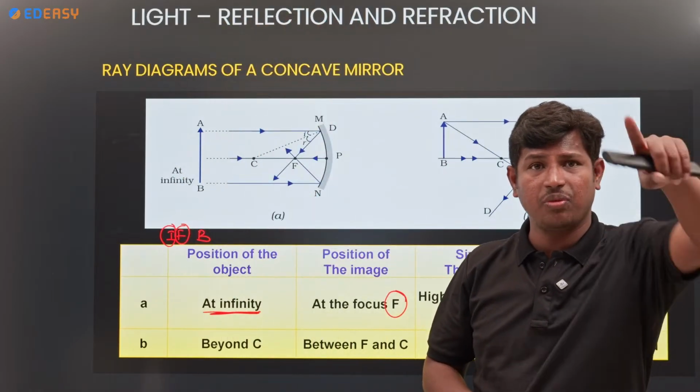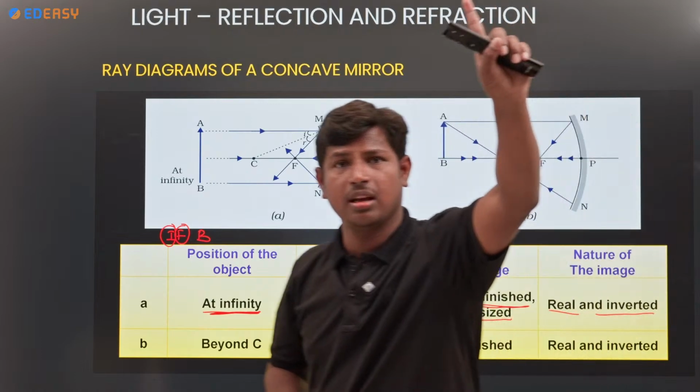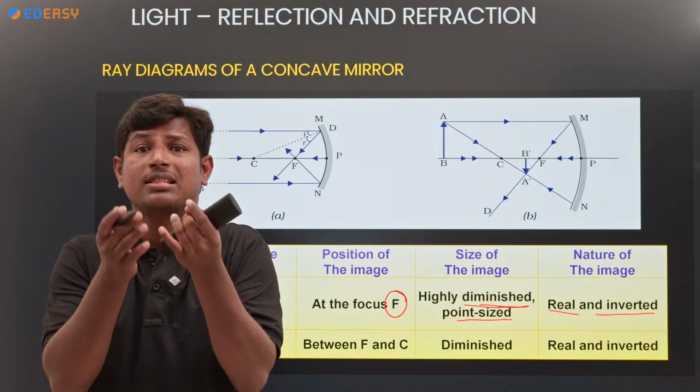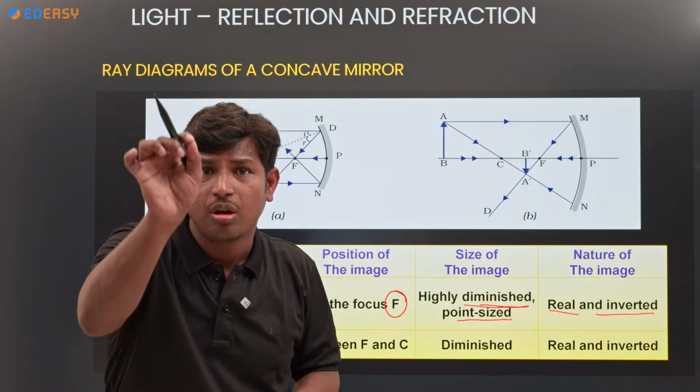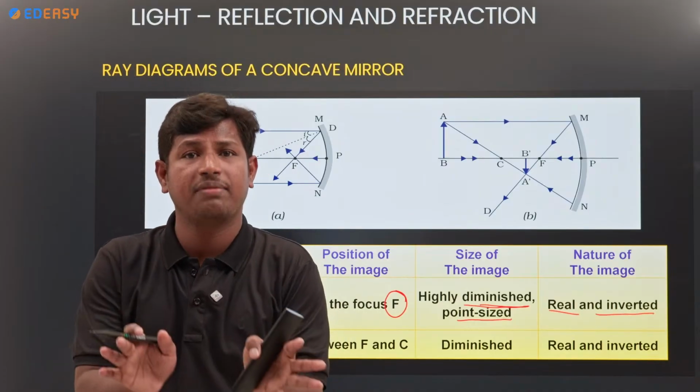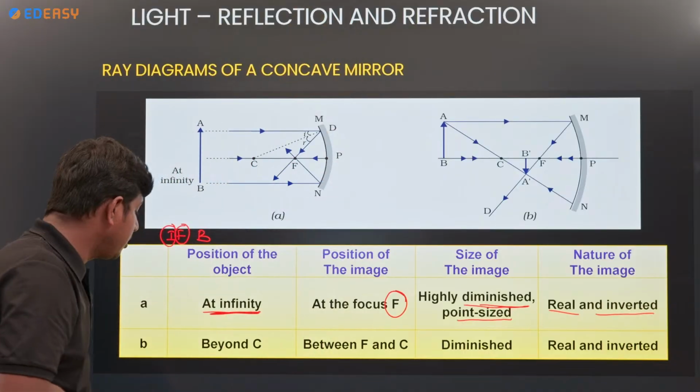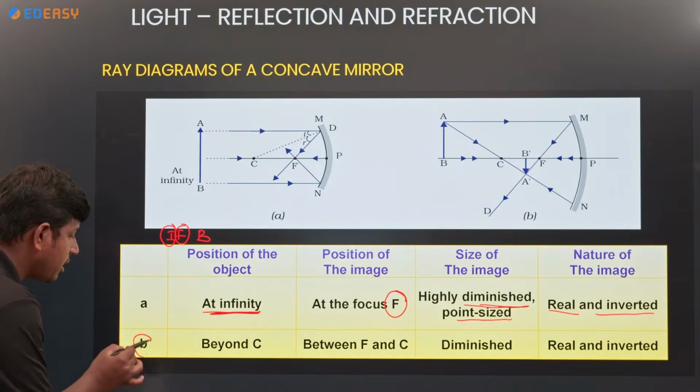If the object is at infinity, where is the image you will get? At focus. What is the size of the image? Highly diminished, point size. What is the nature of the image? Real and inverted.